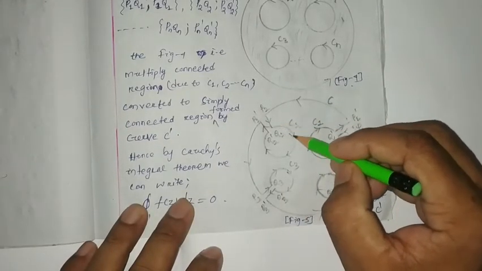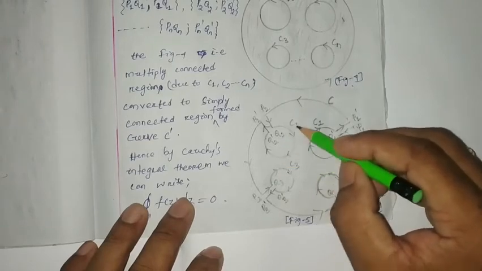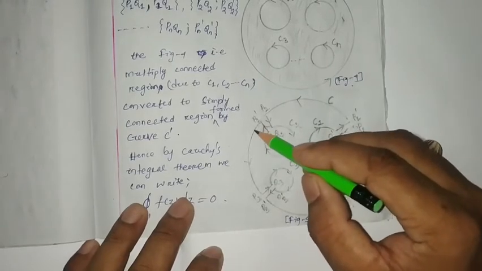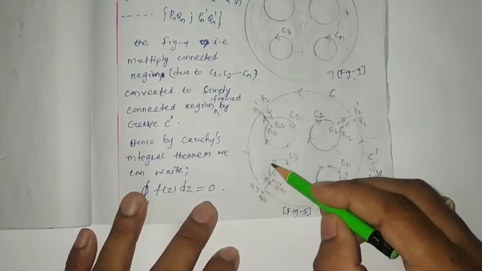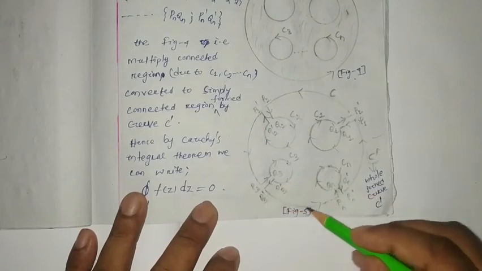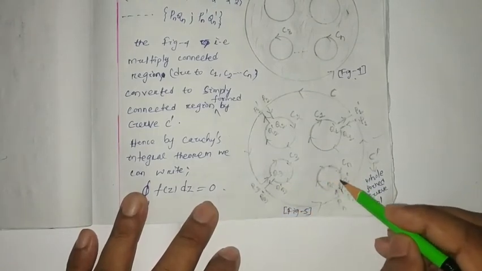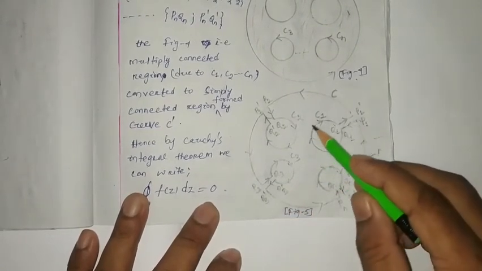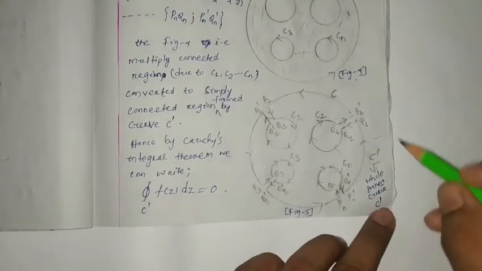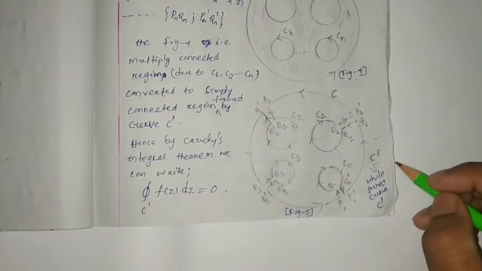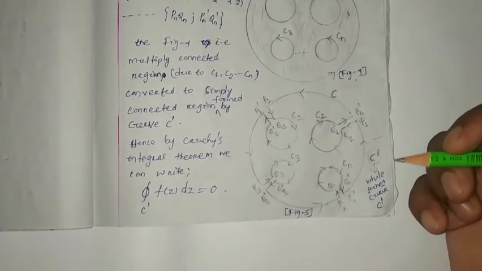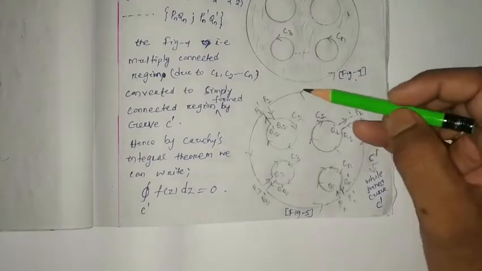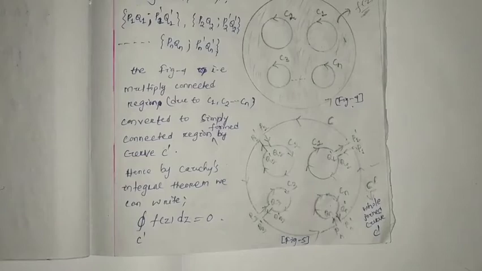Again you traverse on the curve C2, come out on the outer surface, again go to the surface of C2, come out on the outer surface, then with the help of this crosscut, like this. So with the help of a single curve C dash, we converted this multiply connected region to a simply connected region.